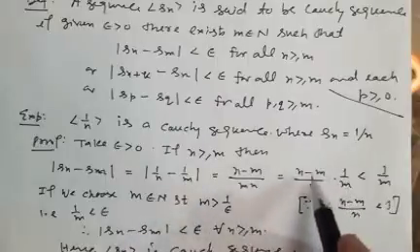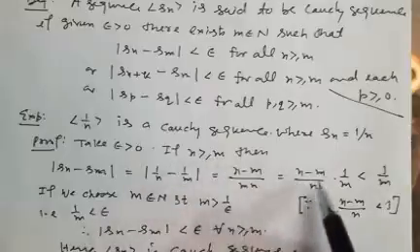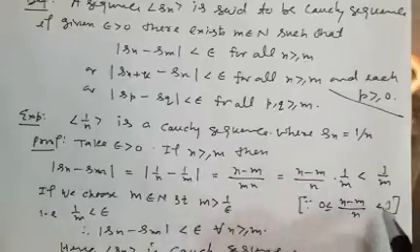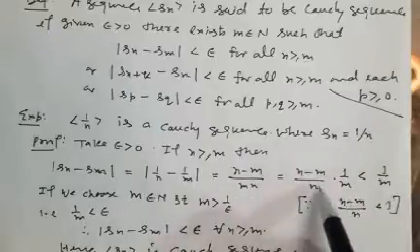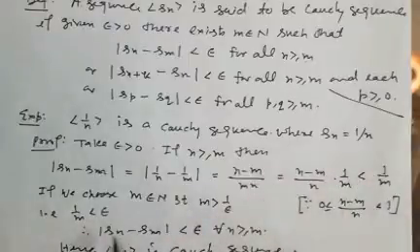And because n is greater than or equal to m, you can verify this always lies between 0 and 1. So this can be written as less than 1 upon m.